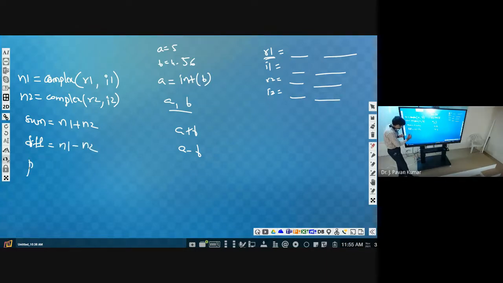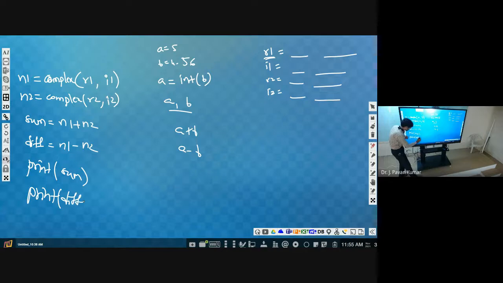And while printing, we can specify the names: print sum, next print difference. Simply. But in order to use arithmetic between complex numbers, we need to import cmath.